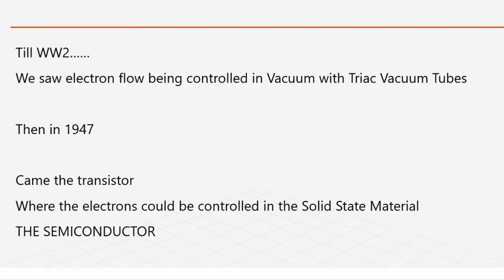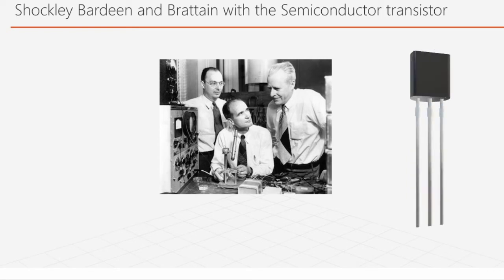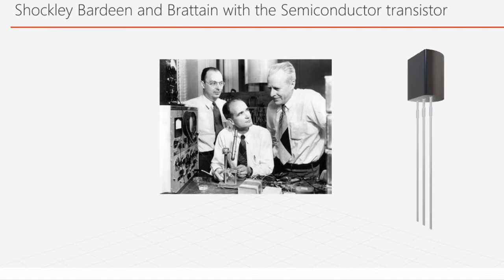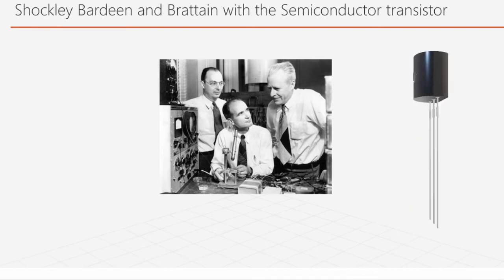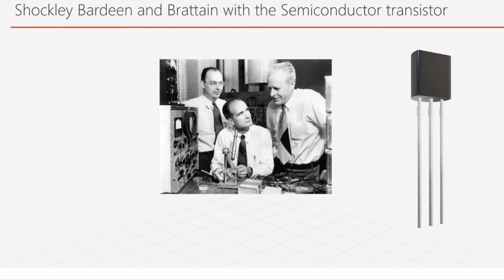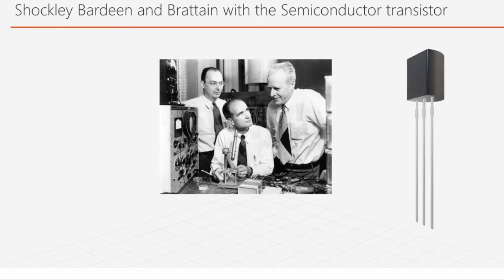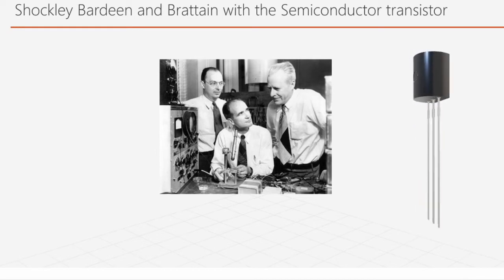So there we have this transistor. It was discovered in 1947 in Bell Labs by these three people, Shockley, Bardeen, and Brattain. And you can see it was the turning point basically, because now you don't need vacuum tubes, cumbersome devices.